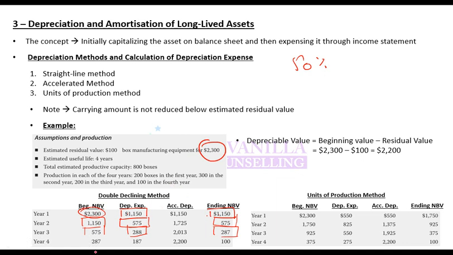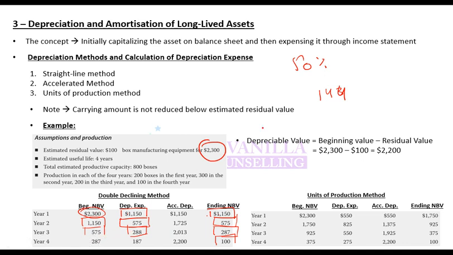Now you start with 287. When you do 50% of 287, how much will you get? You will get 143.5 or 144, correct? But this is the last year. As this is the last year, what should be the value at the end? The value at the end should be the residual value, which is 100. So any remaining difference between net book value and ending value should be charged as depreciation in this year, because there is no next year to charge depreciation.